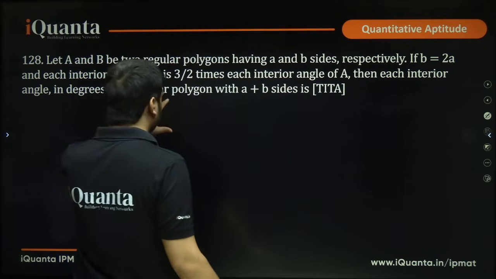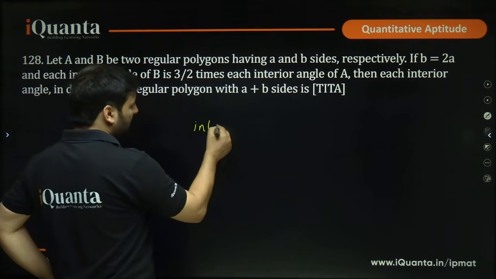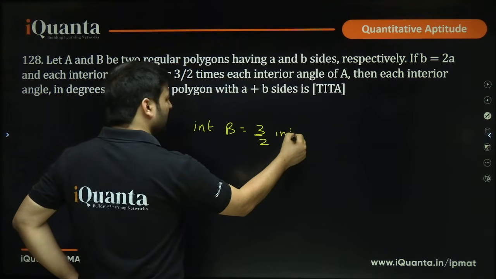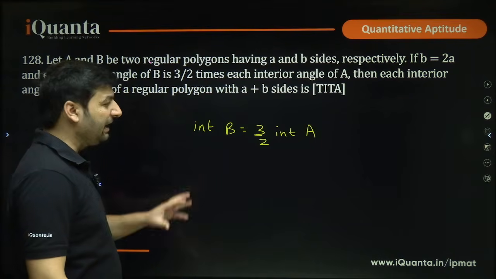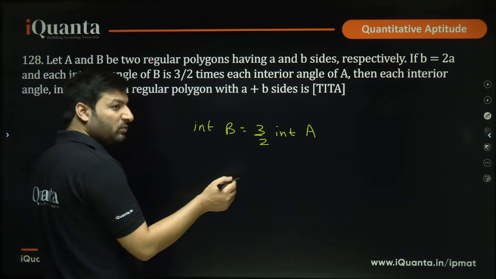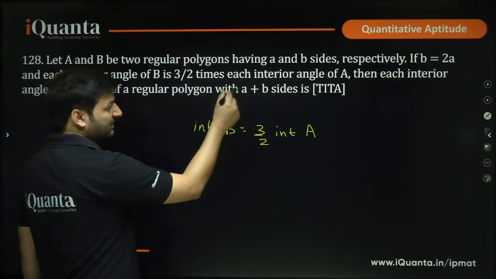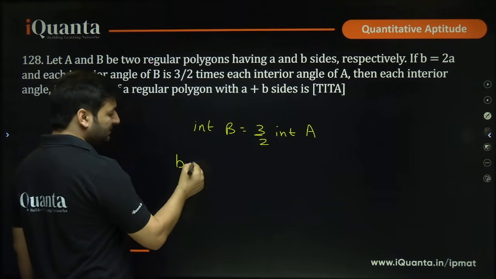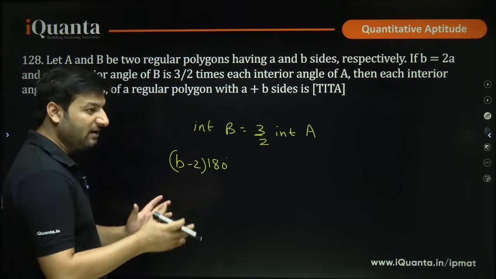Each interior angle of B is 3 by 2 times each interior angle of A. So interior angle of B equals 3 by 2 times interior angle of A. This is what you can write, isn't it? You know how to find each interior angle. The sum of all interior angles is given by n minus 2 into 180 degrees, where n is the number of sides. So here we have polygon B with B sides, so that is the number of sides. So B minus 2 into 180 degrees is the sum of all the interior angles in polygon B.